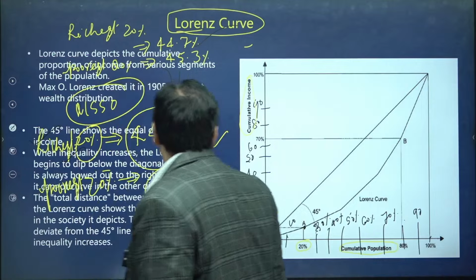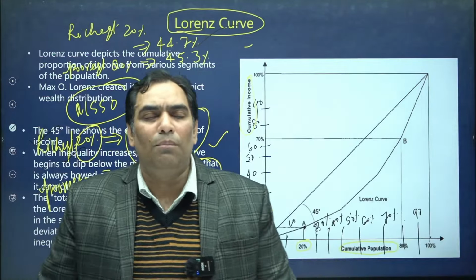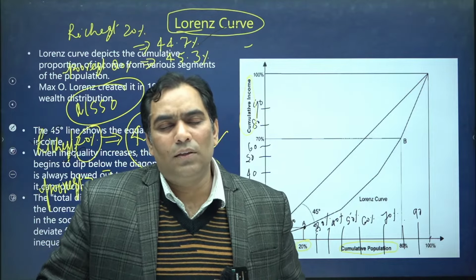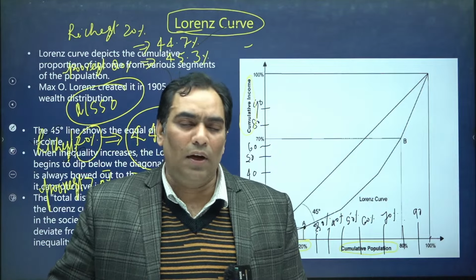As I said, the Lorenz curve is the graphical representation of inequality in society.